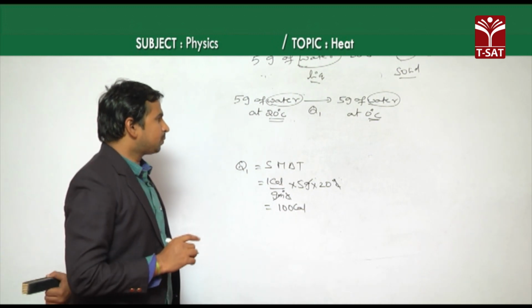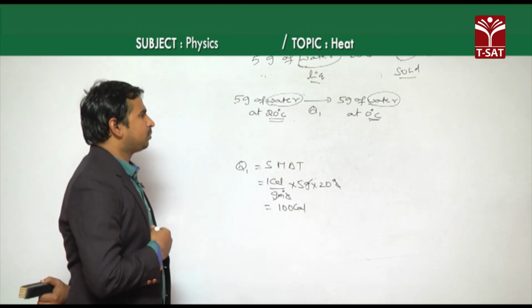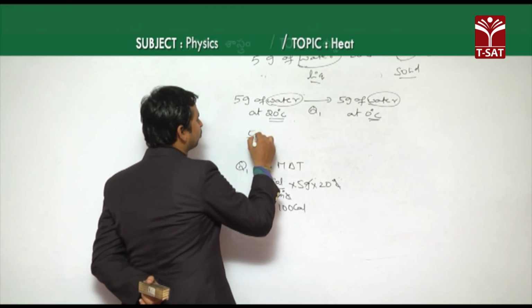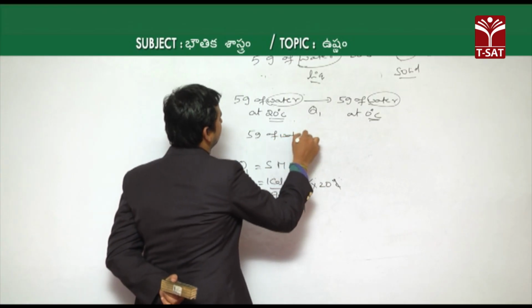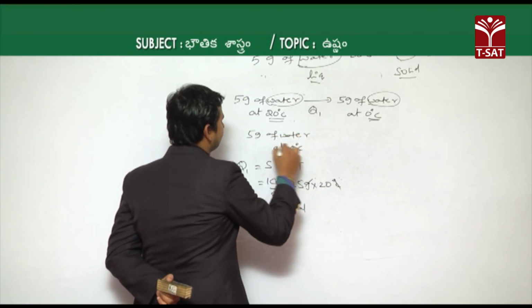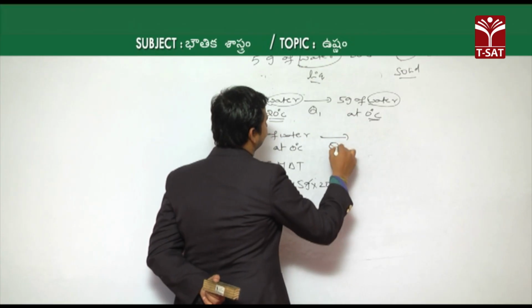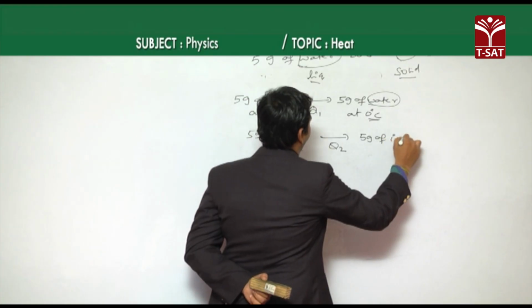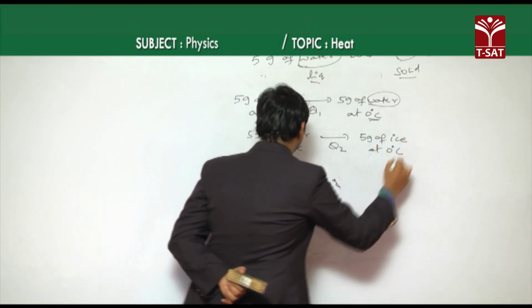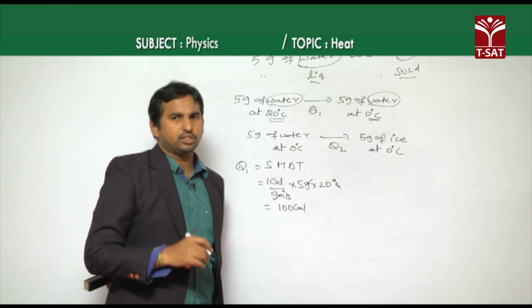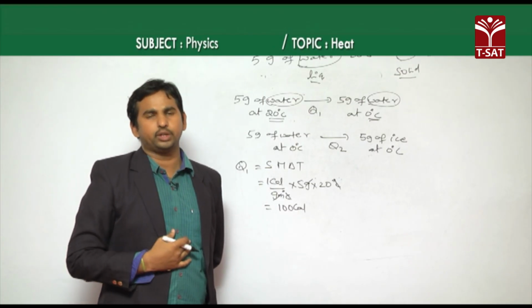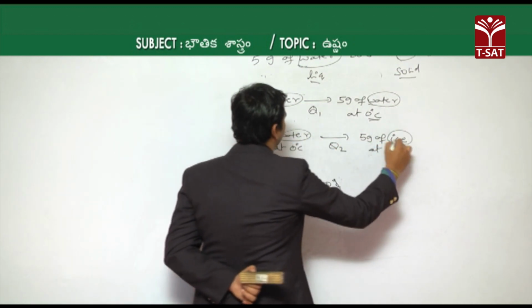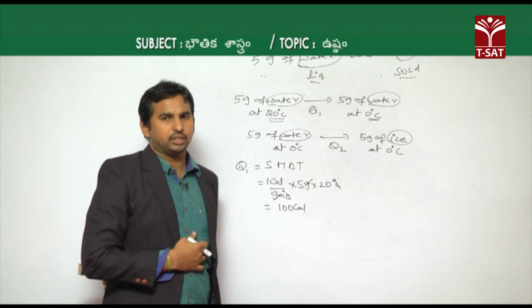But at this point, we now have 5 grams of water at 0 degrees Celsius, which is now becoming 5 grams of ice at 0 degrees Celsius. Now it is ready, because the temperature is at 0 degrees Celsius, which is nothing but the freezing point of ice, so the water can convert to ice. Change of phase takes place at this point.